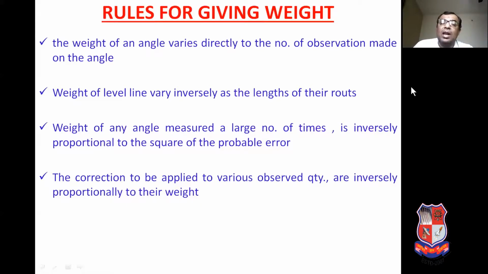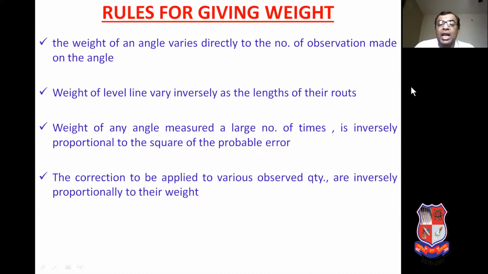Weight of a level line varies inversely as the length of the route. So in case of length, the weight of the measurement is inversely proportional, meaning if the length of the line increases, the weight of that observation reduces, and if the length of the line is reducing or small, the weight of that observation will increase.